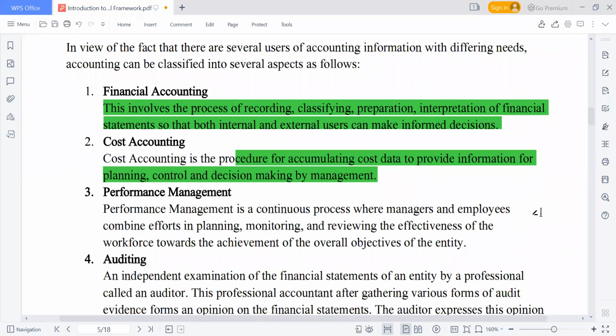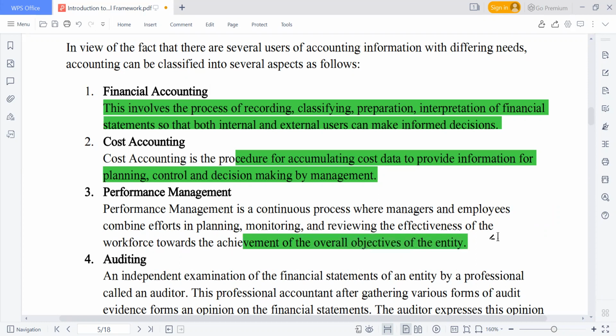Performance management is a two-word term: performance, and management. It's a continuous process where managers and employees combine efforts in planning, monitoring, and reviewing the effectiveness of the workforce towards the achievement of the overall objective of the entity.